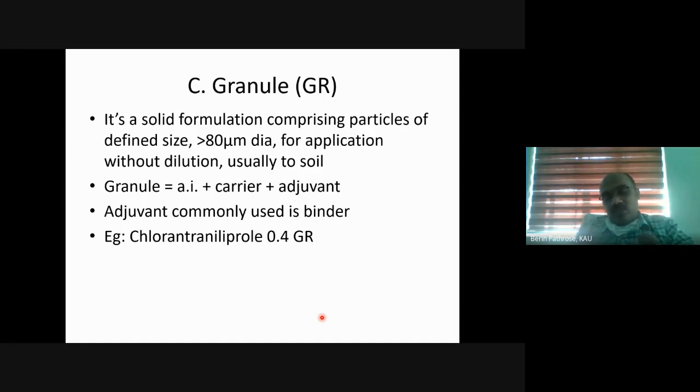We will discuss all this in granule formulation. So it's a solid formulation with particle size greater than 80 micrometer diameter. It is not meant for dilution in water and is applied directly to soil. So I have seen certain farmers mixing this granule formulation with water and trying to spray it. But it is a wrong practice because we don't have an adjuvant which makes the pesticide spray spread evenly on leaf surface. നമ്മൾ അഡ്ജുവന്റ് ആയിട്ട് ആഡ് ചെയ്യുന്നത് ഒരു ബൈൻഡർ ആണ്, ഒരു പശ മാത്രമാണ്. അതിൻ്റെ അകത്ത് ഒരു സർഫാക്ടന്റ് ആഡ് ചെയ്യുന്നില്ല, സർഫസ് ടെൻഷൻ കുറയ്ക്കാനായിട്ട് സർഫാക്ടന്റ് ആഡ് ചെയ്യുന്നില്ല. So it is not at all meant for spray.